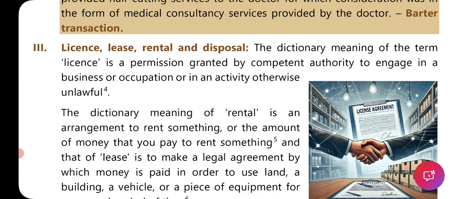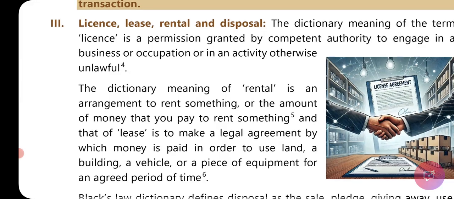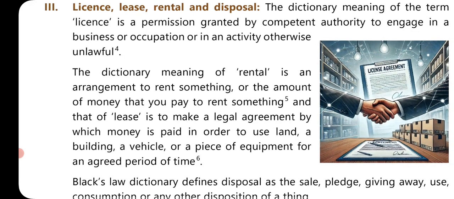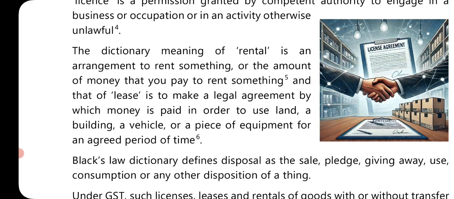So this is about license. There is a permission granted by a competent authority to engage in a business or occupation or in an activity otherwise unlawful. Something is unlawful, but there is a license for it. A normal person cannot sell guns and something like that. That is unlawful, but the government gives the license for the same.